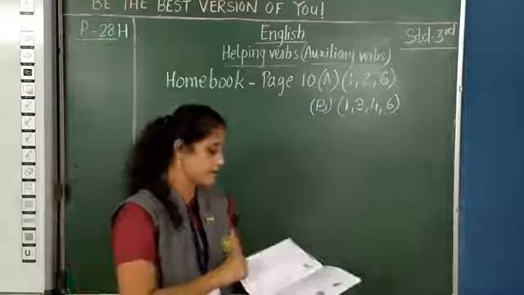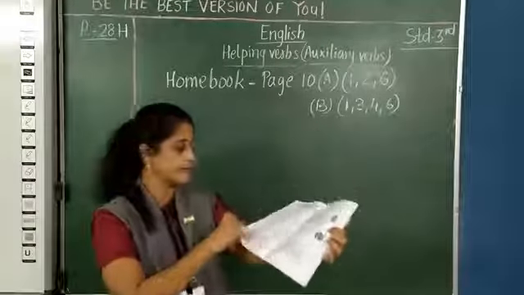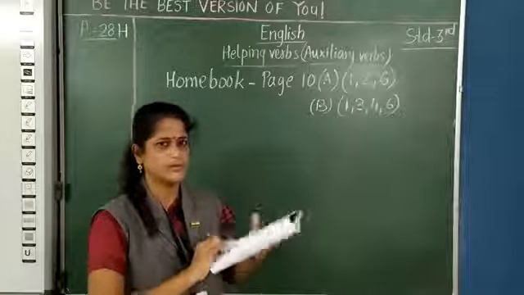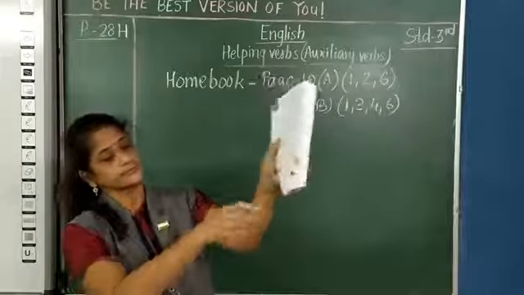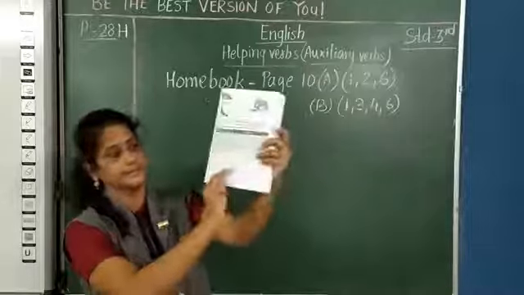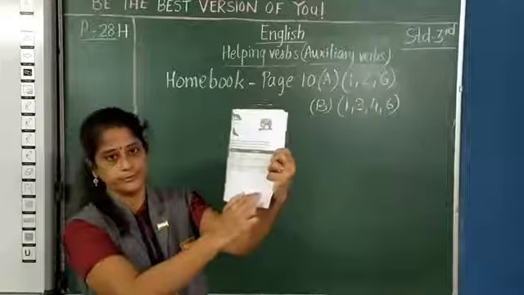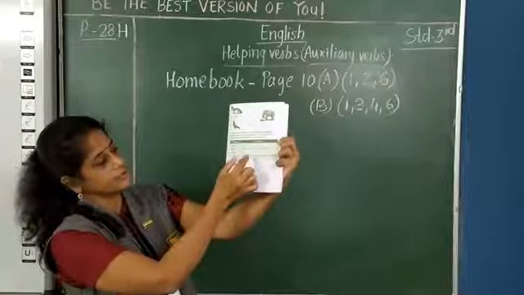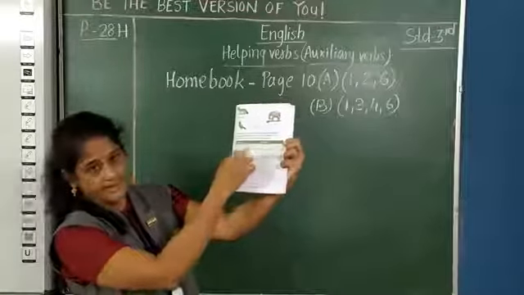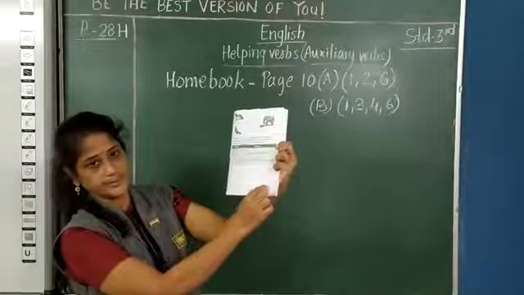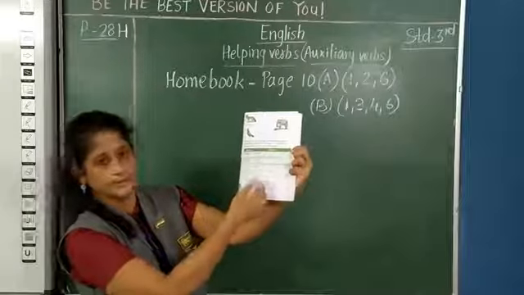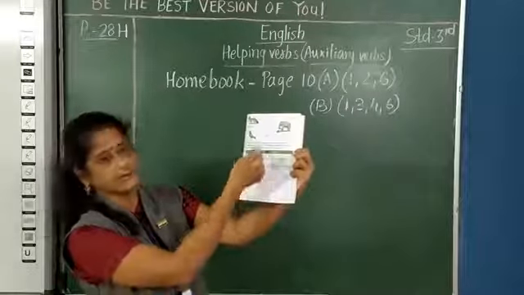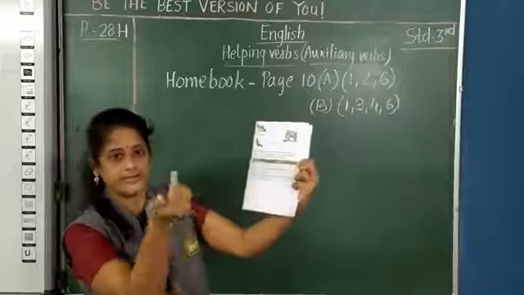So this is the homework from this book, and as I told you in the last period, you must have done page number 8 and 9. You know what you have to do here. The only thing is meanings, you have to just match them up and write the meanings over here. Sniffed, explore, restless, companion, awful. Find out the meaning. Awful means terrible or not pleasant, as I told you.